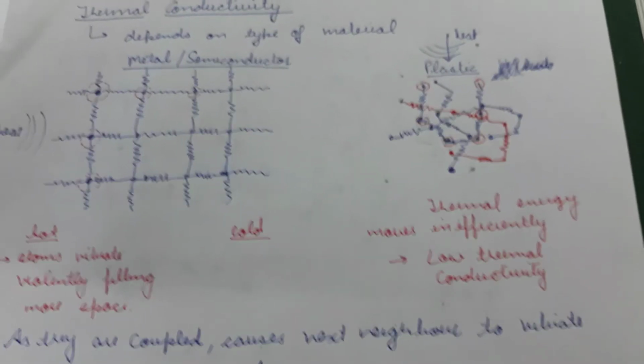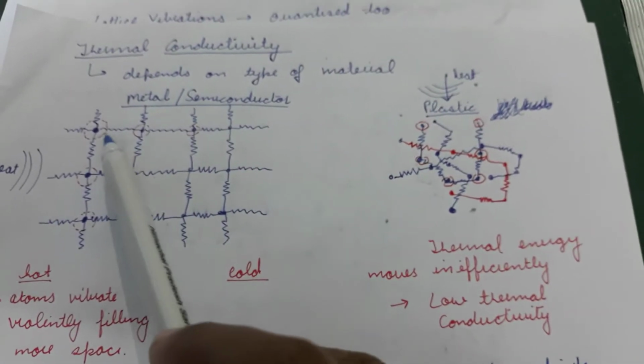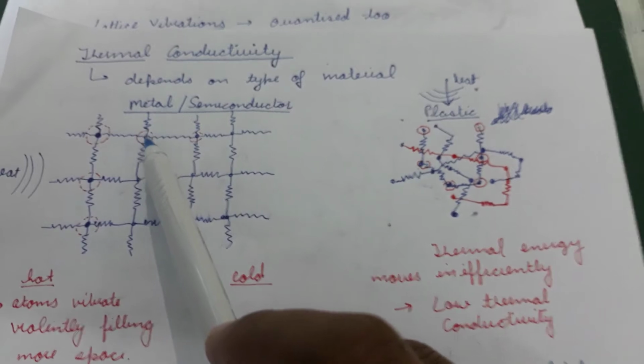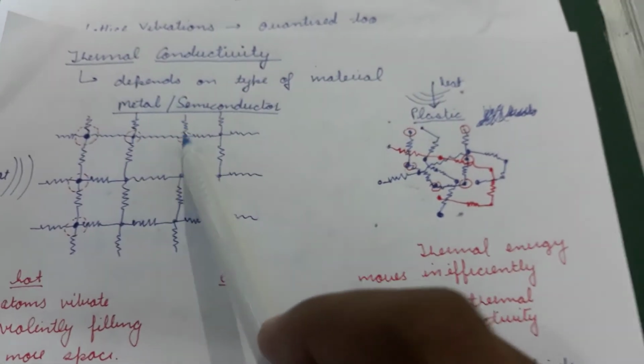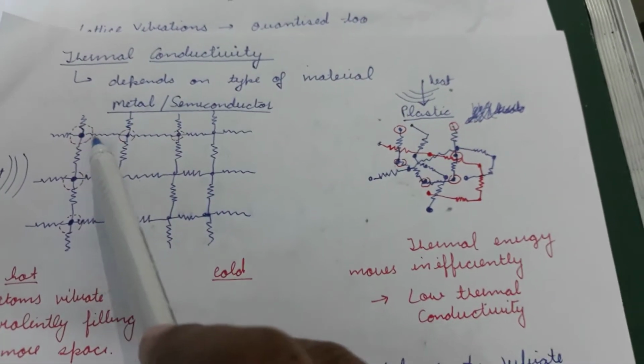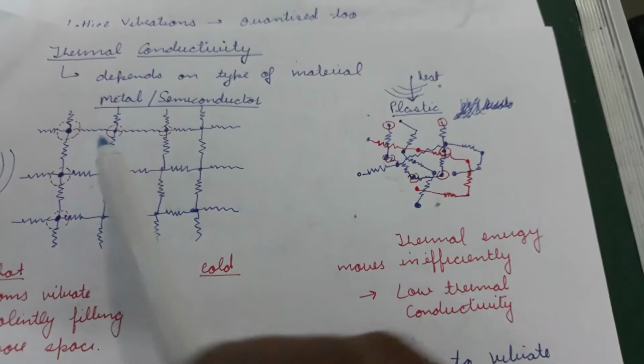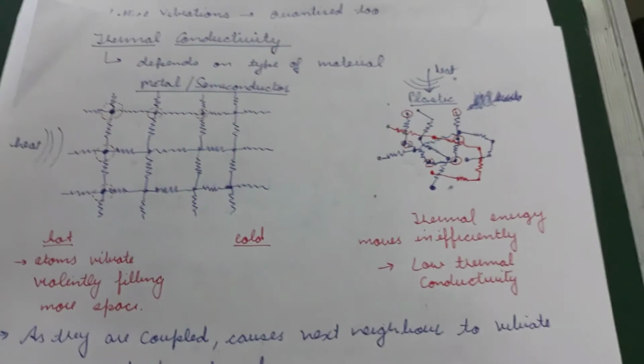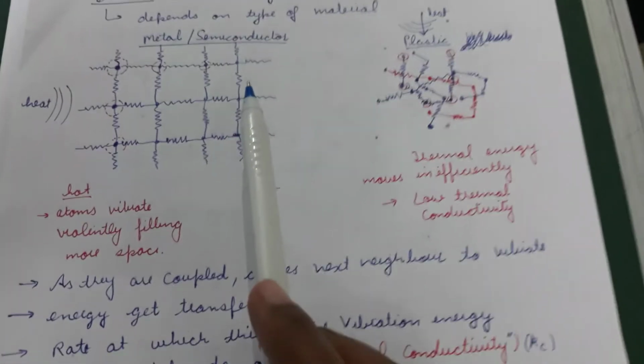But as these atoms are attached to other atoms as well, because of this coupling with other atoms, they will also start oscillating. So if one atom is oscillating, the other atoms will also oscillate in accordance with the oscillation of the first atom, and the transfer of heat will take place from one point to the other.